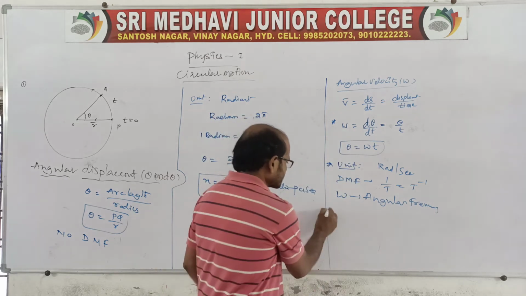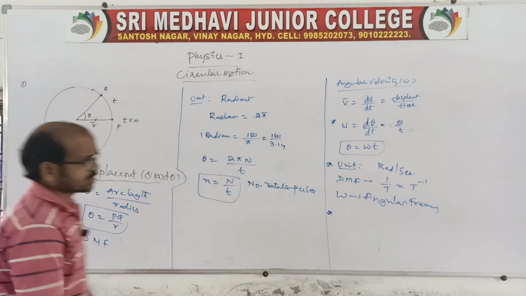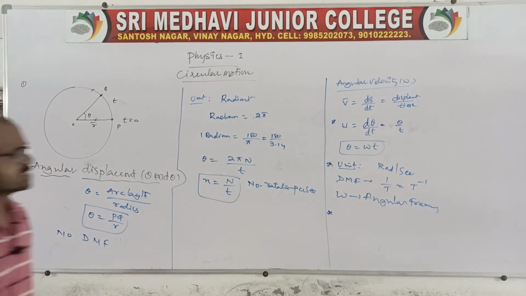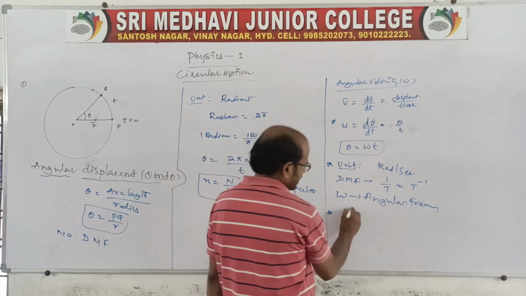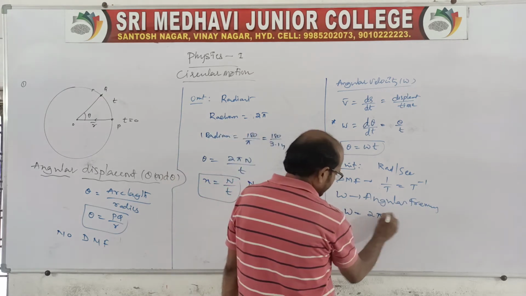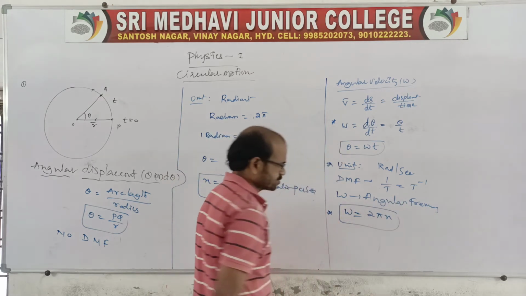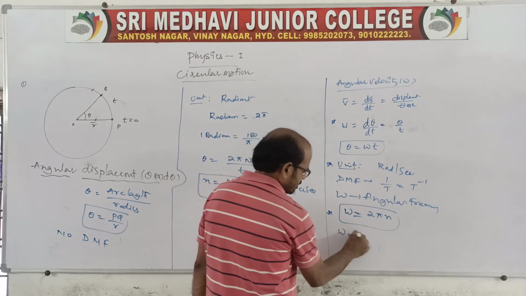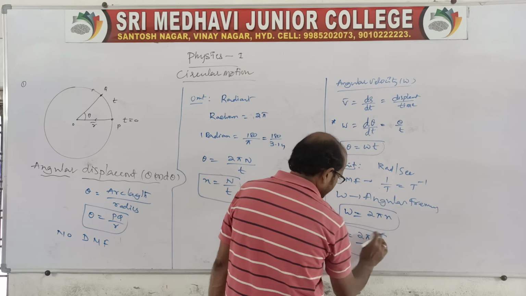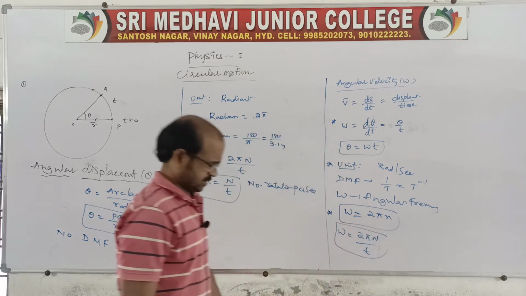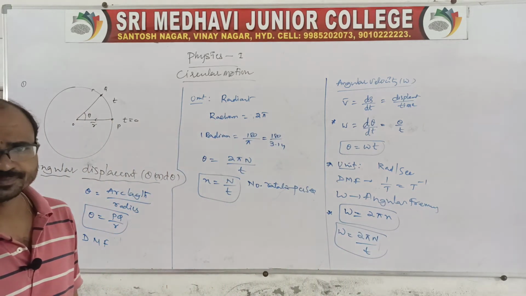Now coming to the next one. I want to say some other relation related to this. If theta is given as 2 pi by n, then omega we can also say is 2 pi n, where n is the number of rotations per second. So omega is equal to 2 pi capital N by t, where N is the number of rotations made by the particle in t seconds.